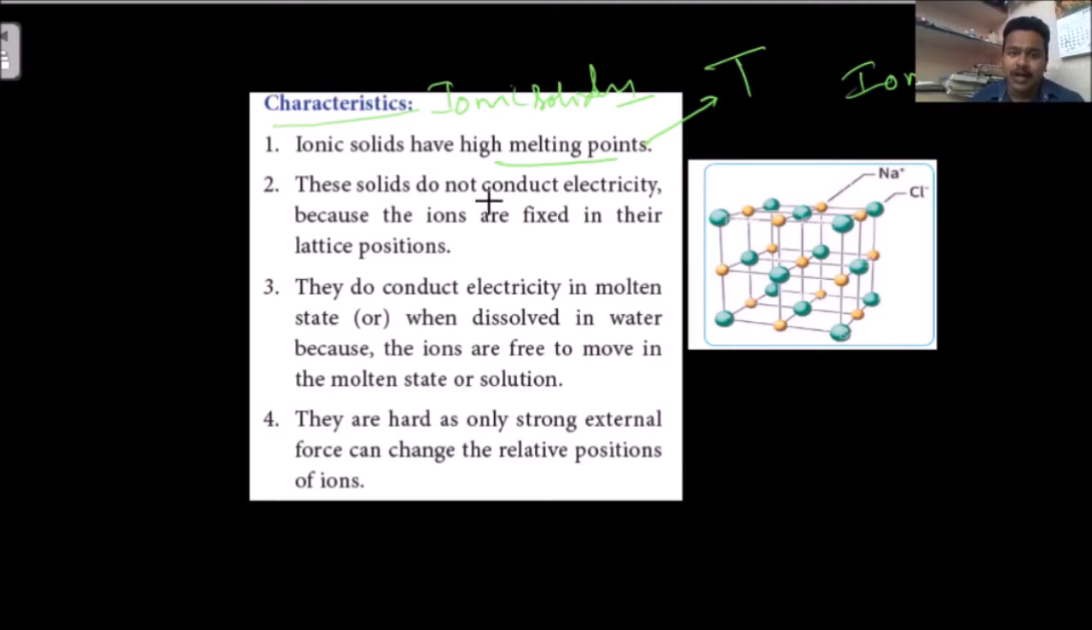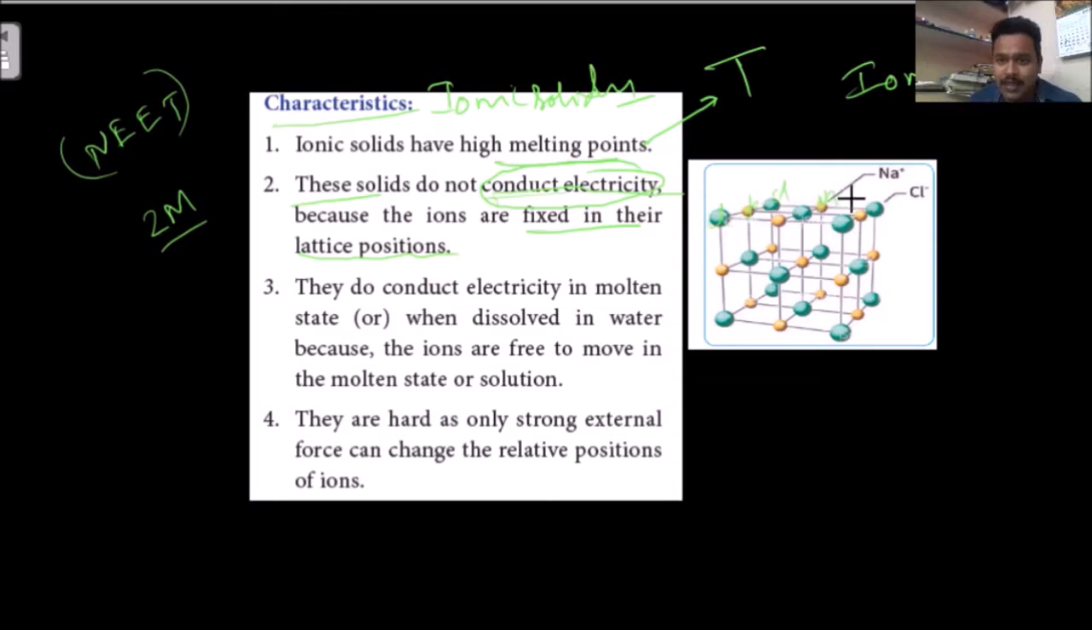These solids do not conduct electricity, because the ions are fixed in their lattice positions. This is important and can come in your exams as a 2 marks question. For NEET and others, it comes as a theoretical question. In the solid state, ionic solids do not conduct electricity because the Cl and Na ions occupy their fixed positions. That position is called the lattice position.